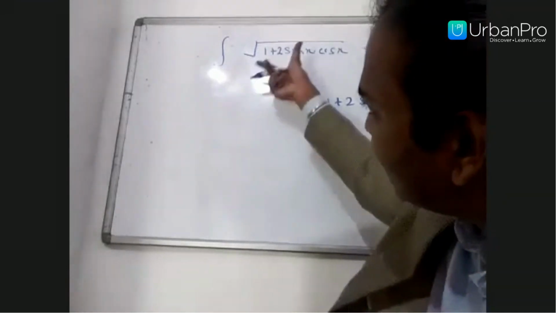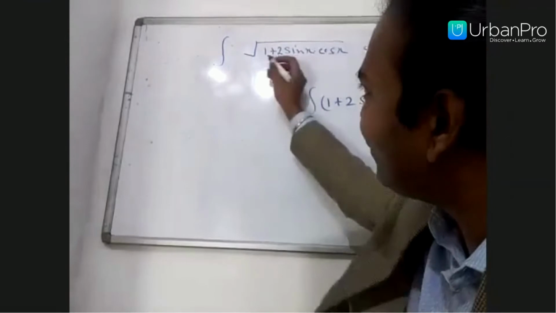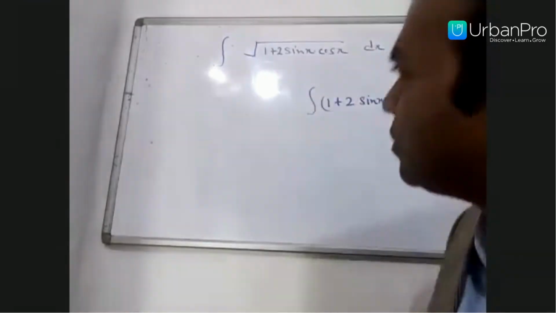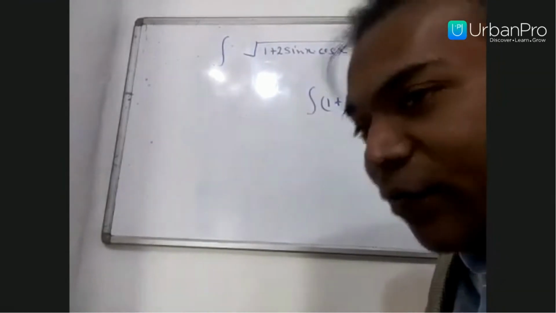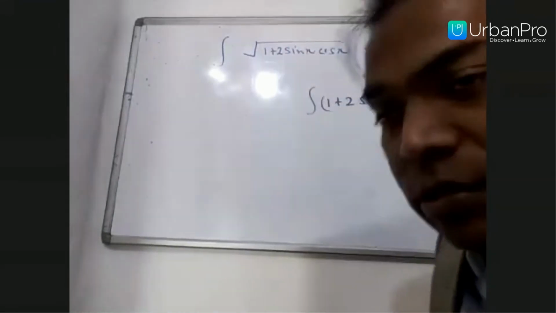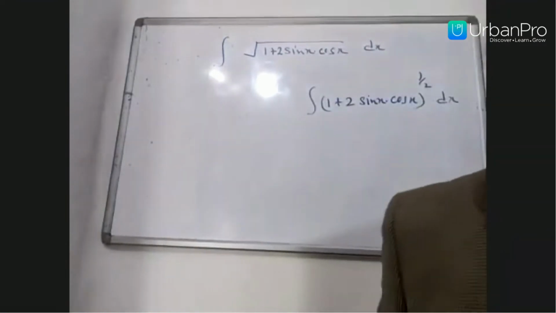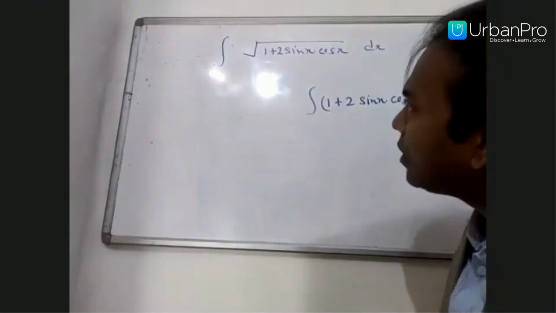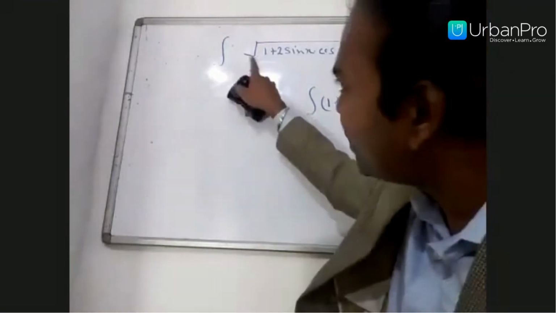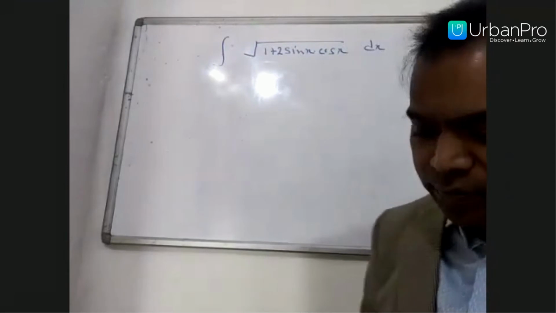In this kind of problem, first of all you have to modify the given problem. This problem is of trigonometrical functions, so here is some modification work we have to do. Our purpose should be how to remove this square root.